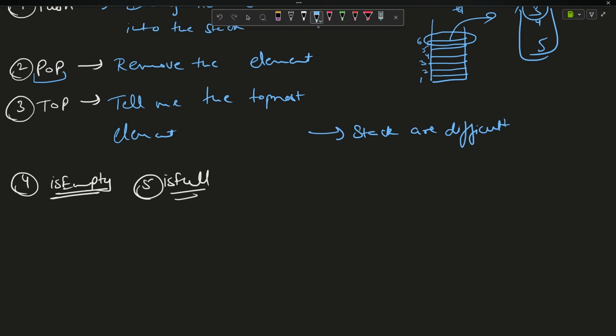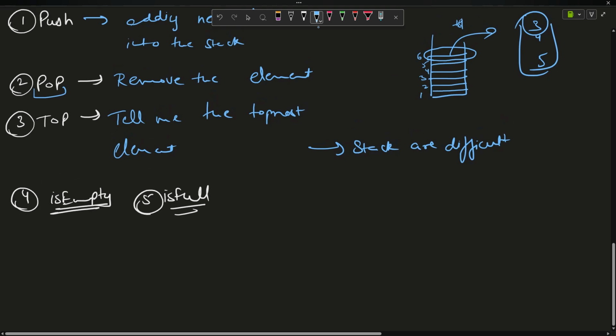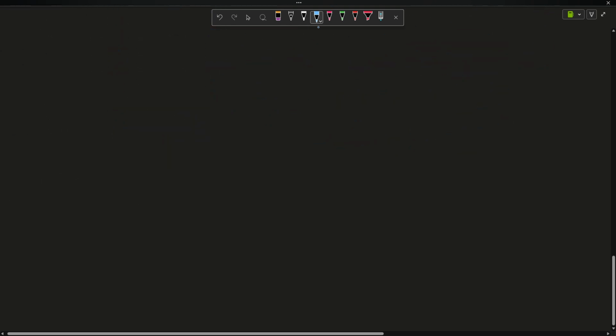So stack only needs to be visualized: that I have to apply stack. Once you have reached the conclusion that I have to apply stack, you will be able to solve the question, right? Okay, so push, pop, top, is empty, is full. How will you do it?